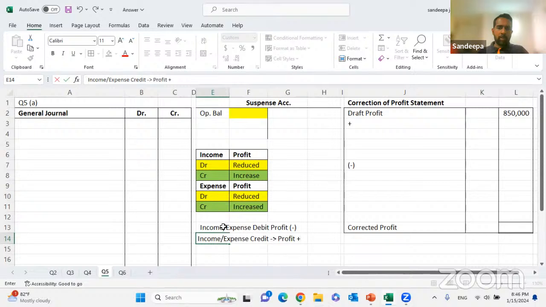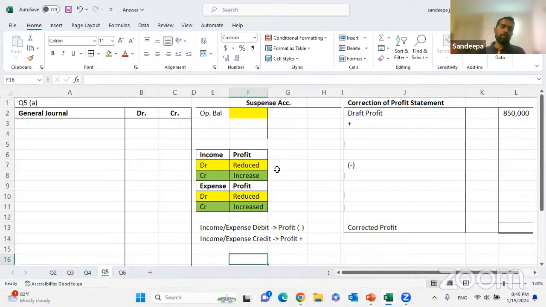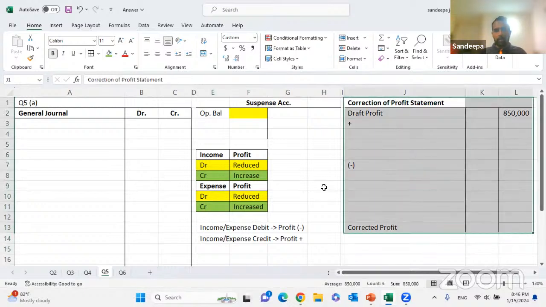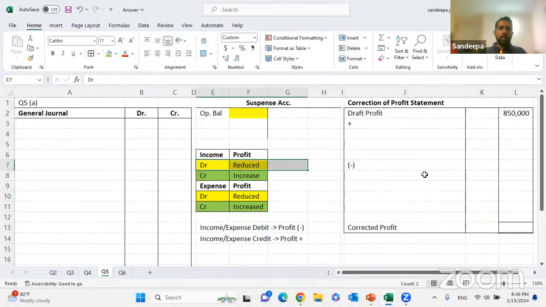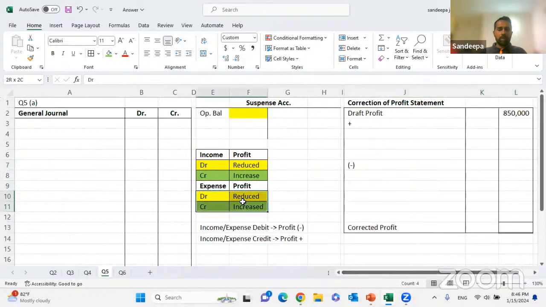You can make a small connection like this. Income or expense debited means profit decreases; credited means profit increases. Understood? Debit, profit will come down. Credit, profit will increase. Did you understand this simple logic? Because we are going to use it in the profit statement. All the debits are minuses, all the credits are pluses.